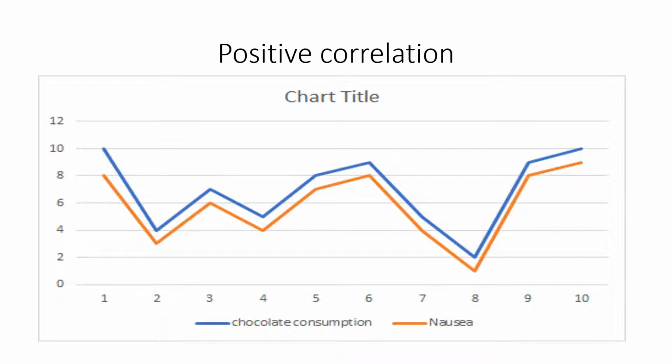Now, as you'll see, as the rate of chocolate consumption decreases, the nausea also decreases, and whenever the chocolate consumption increases, the nausea also increases. So when you have two things that decrease whenever the other decreases and increase whenever the other increases, this is known as a positive correlation.